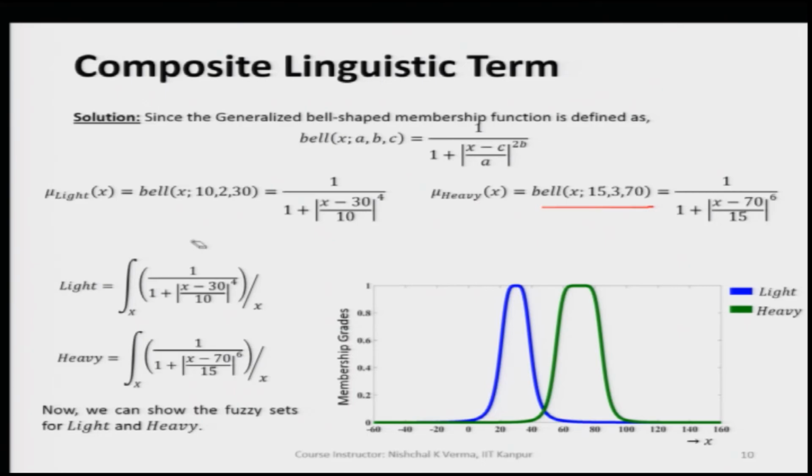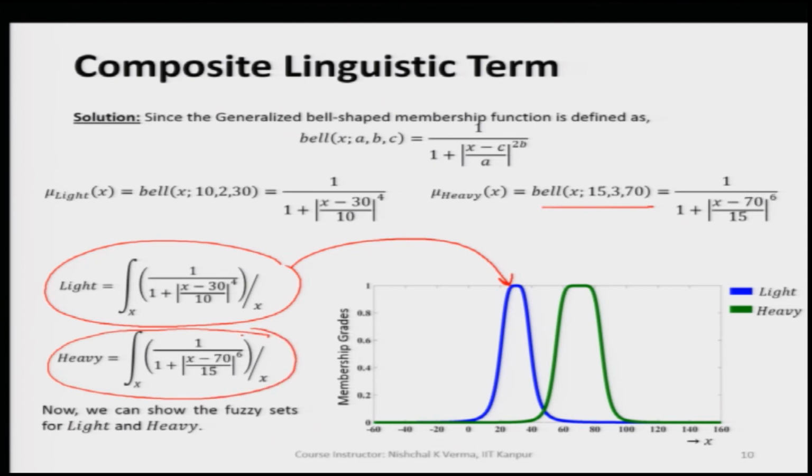So, here we have the fuzzy set for light, which is represented by blue color, and then we have the fuzzy set for heavy, which is represented by the green color here.